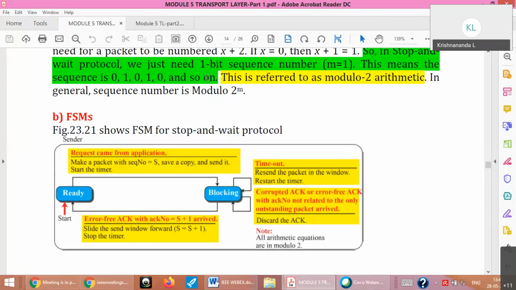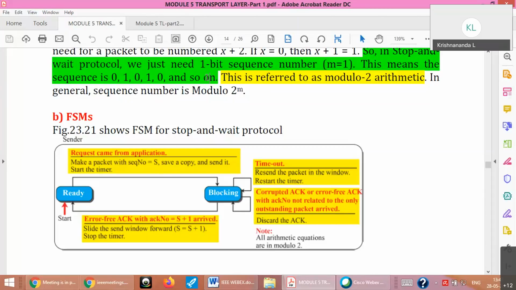Then coming to the receiver. The receiver will always be in only one state, the ready state, because the receiver has to be ready to accept 1 frame at a time. Again 3 events. First, an error-free packet with sequence number R, whatever is expected, arrived. Then you deliver that to the application layer, then slide the receive window, that is, make R equal to R plus 1, so you expect the next one, and send acknowledgement with this new R. This is the correct operation.